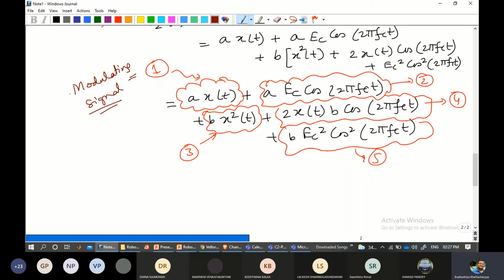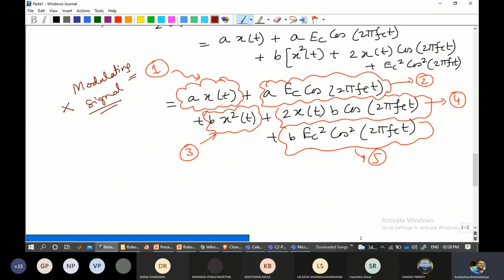Naturally, we are generating a modulated signal, not a modulating signal. So if I happen to get this, this needs to be eliminated. Carefully listen to what I'm saying. I have made this into a simplification. Hopefully the simplification is not that difficult for you. Now I have categorized them into 5 components, and I'm going through them one by one.